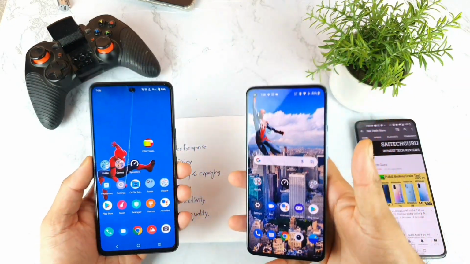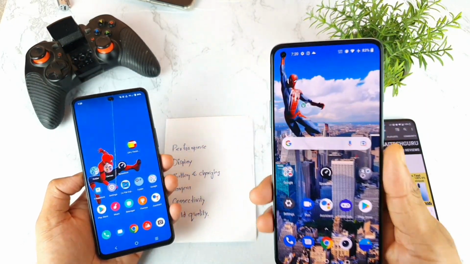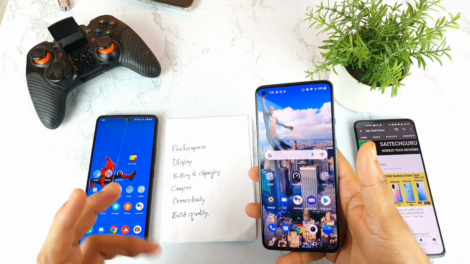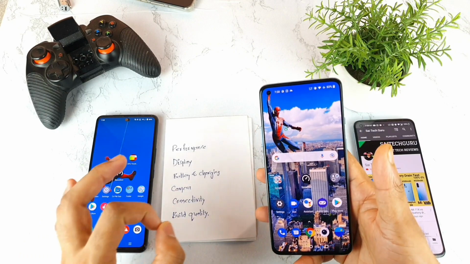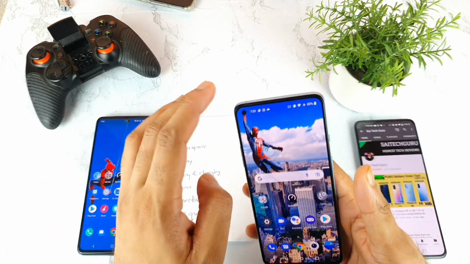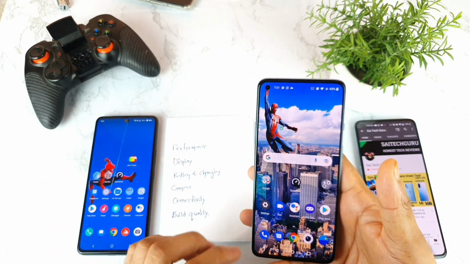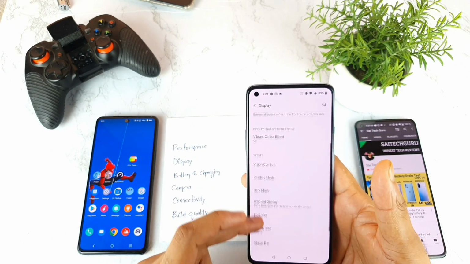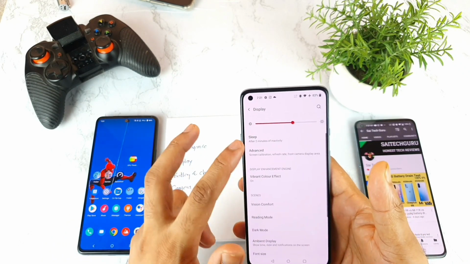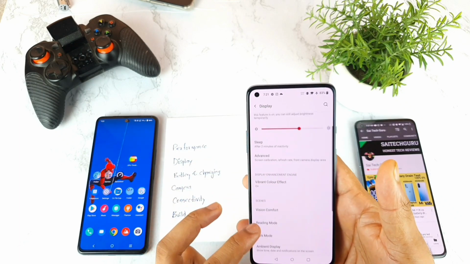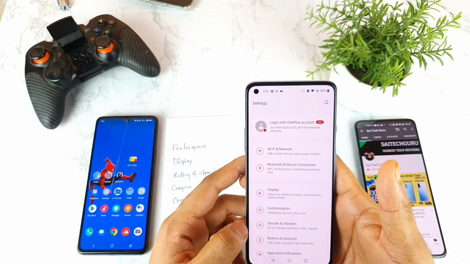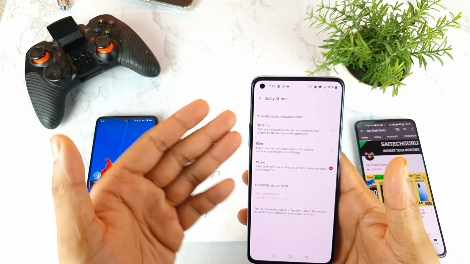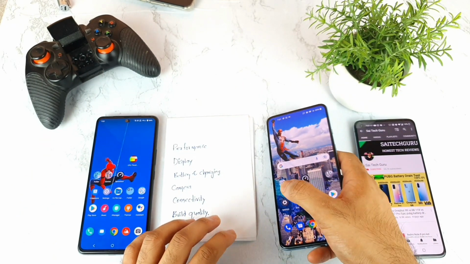And the dual speakers. In terms of the speakers, I like the OnePlus speakers. I did so many comparisons in terms of loudspeaker. The OnePlus loudspeakers are really amazing, which is really good. What I like about these OnePlus speakers is that they have Dolby Atmos inbuilt as well. So maybe that is the reason why the sound quality is really good in this particular phone. That is what I do like. Let me show you the sound quality. I'm searching in the display instead of sound. So yes, Dolby Atmos, which makes the sound experience really good.